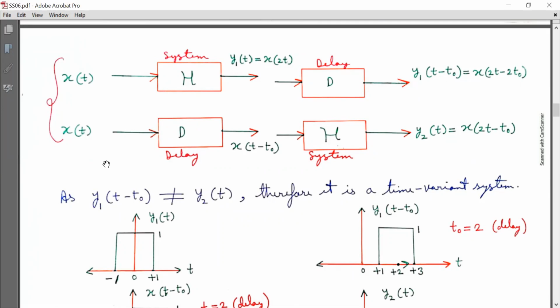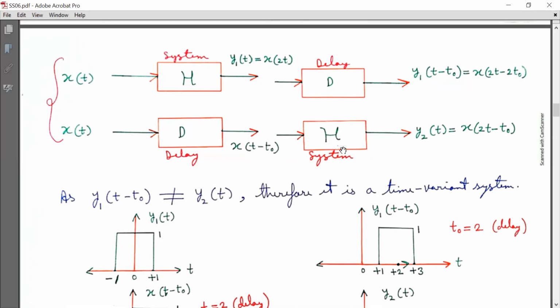Now at second level, we are using second cascaded configuration in which the position of system and delay is interchanged. Now delay comes first. So the same input x(t) is fed to the delay element, and we are getting x(t minus t naught) here.